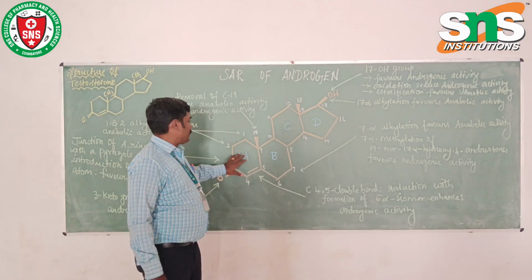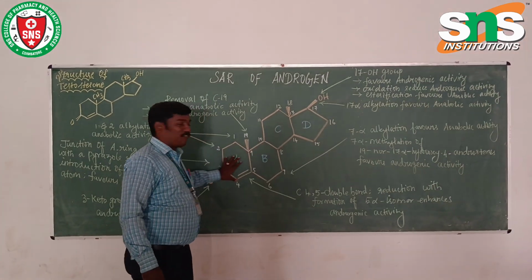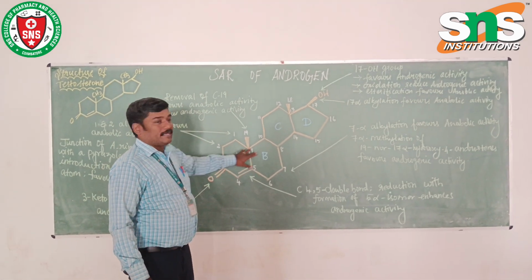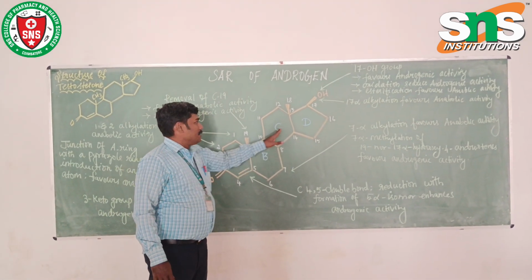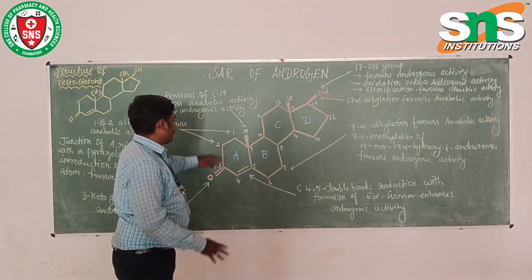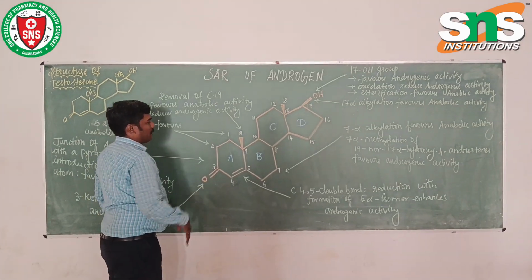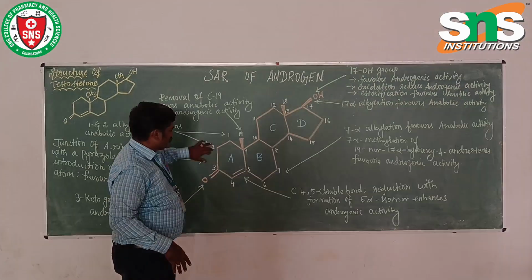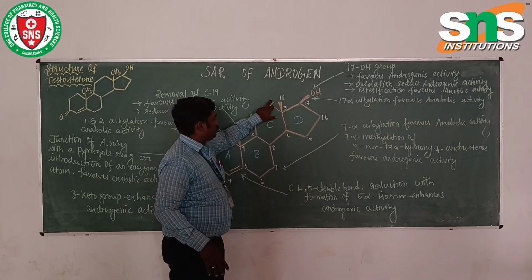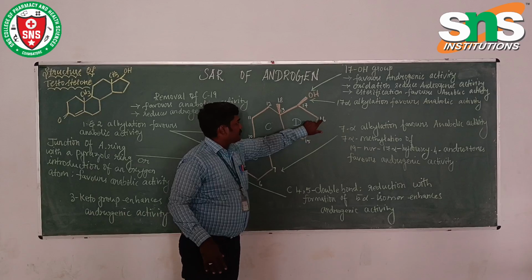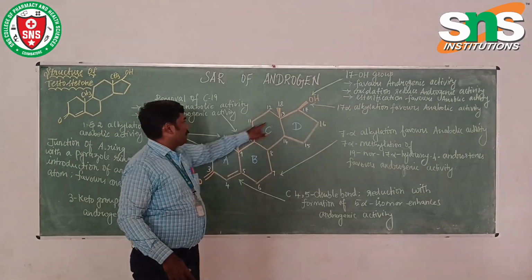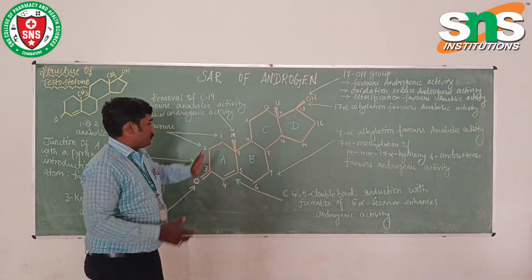Especially, it has the basic nucleus of cyclopentanoperhydrophenanthrene nucleus. It consists of 4 rings. So we will consider 3 six-membered rings, that will be A, B, C, and D. The D is a cyclopentane ring. This is the numbering of this cyclopentanoperhydrophenanthrene nucleus. So we will start 1, 2, 3, 4, 5, 6, 7, 8, 9, 10, 11, 12, 13, 14, 15, 16, 17 and 18. Here is one more, 19. 2 angular methyl groups are present at the 18th as well as 19th position.